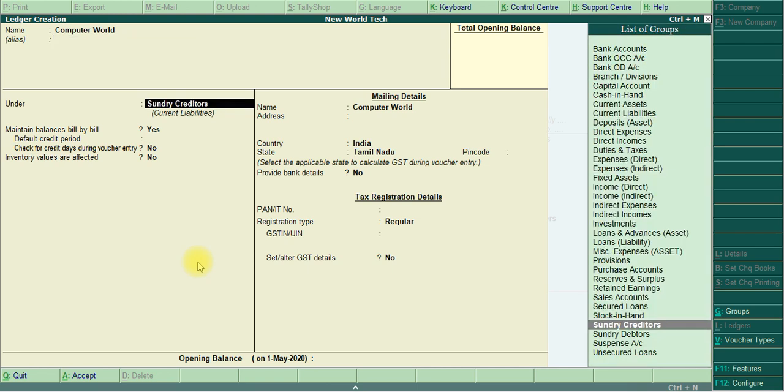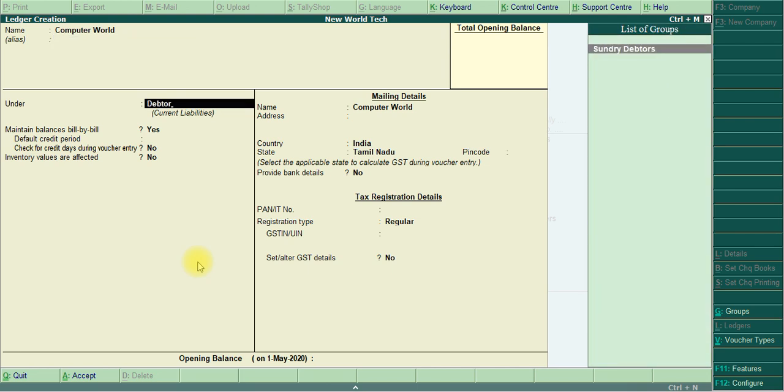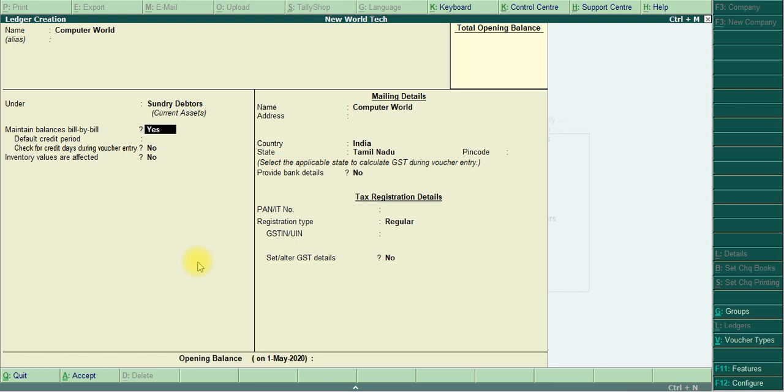And then Computer World, under group sundry debtors. Maintain balances bill-by-bill yes. Here I give the PAN number for Computer World, ASDFG1234C. So the GST number is the same, ASDFG1234, here I give C, 1ZA. I finished.